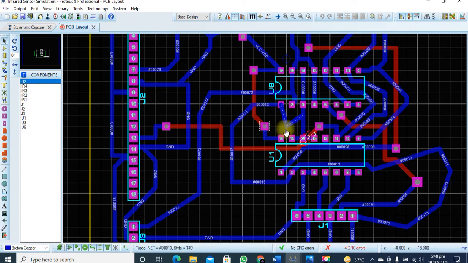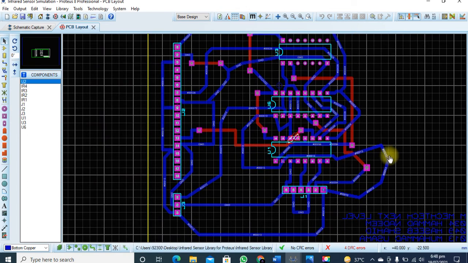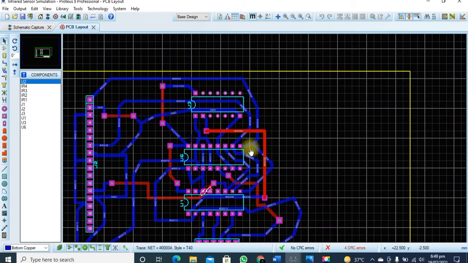So this is our whole PCB design, and you can see that this is the upper layer copper, and this is the down layer copper, and these are the connections made with the help of the schematic, or we can say by the help of auto routing. With the auto routing process, we can easily make our connections on a PCB. So this is our PCB design, and that is all.